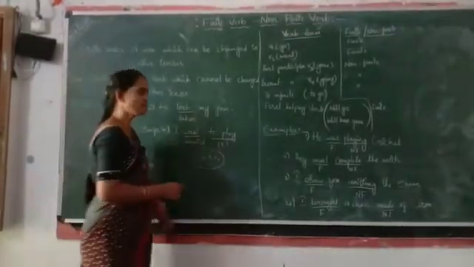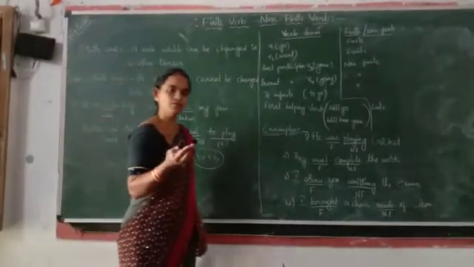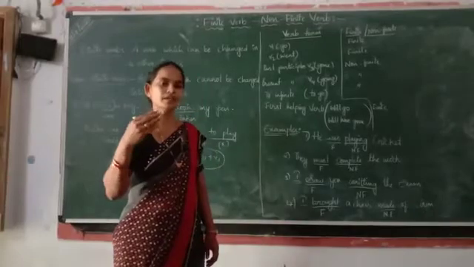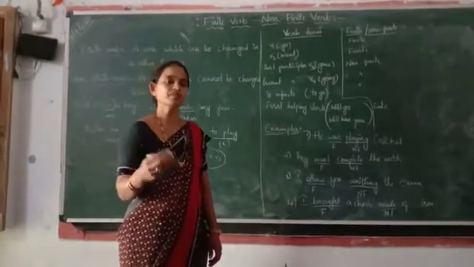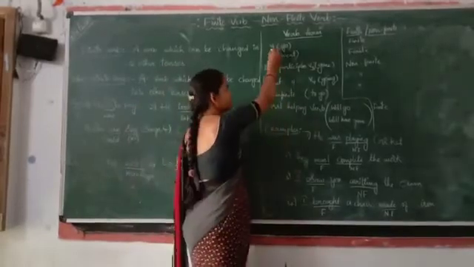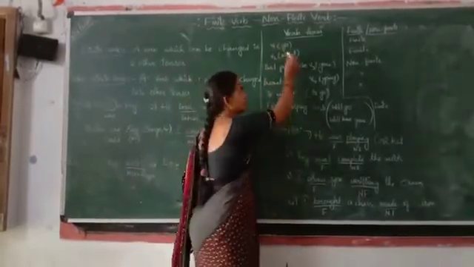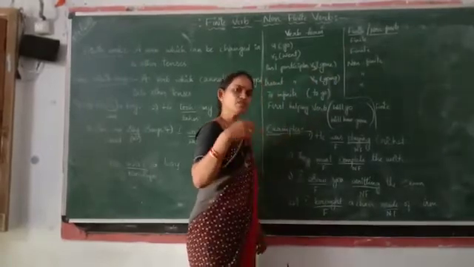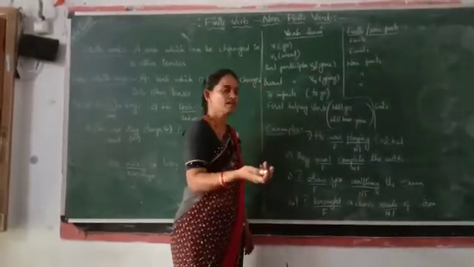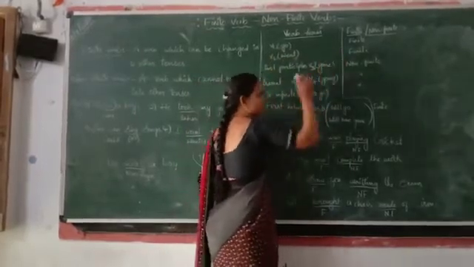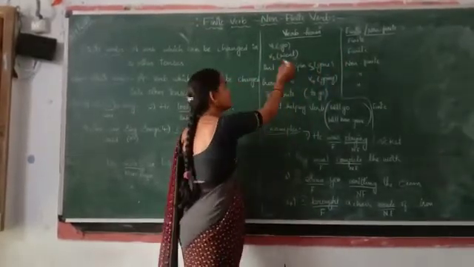So here verbs are divided into four forms, that is verb 1, verb 2, verb 3 and verb 4. Verb 1 is simple present. Verb 1 is called finite verb because verb 1 can be changed into verb 2. So that's why all verb 1 forms are said as finite verbs. Next verb 2.